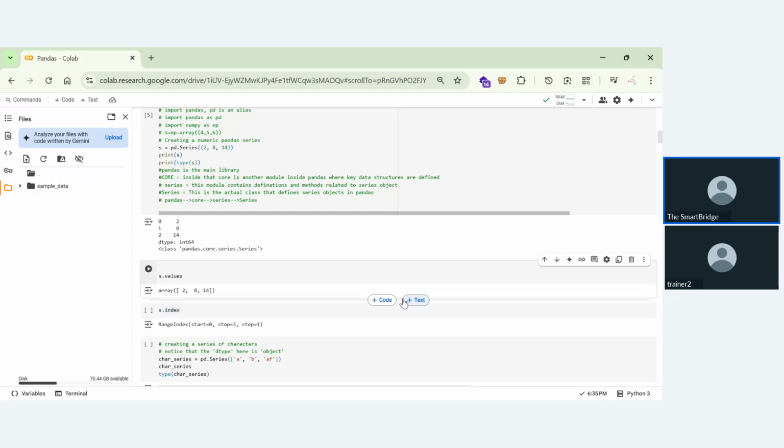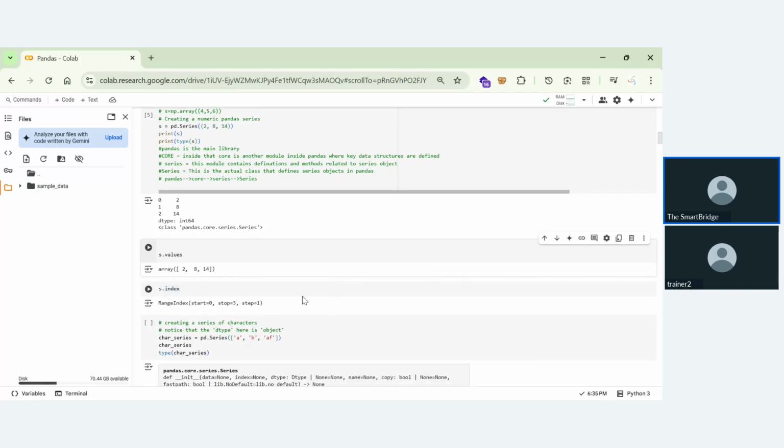So if you give s dot values, it will return the values that are present in it. And if you give s dot index, it shows the index names and row names. If there is nothing, by default it will give us a range index, and also start, stop, and step. Start is the start index, stop is the stop index.